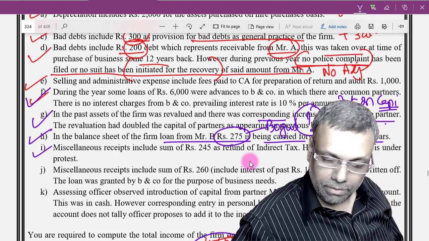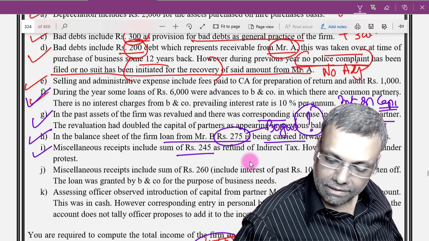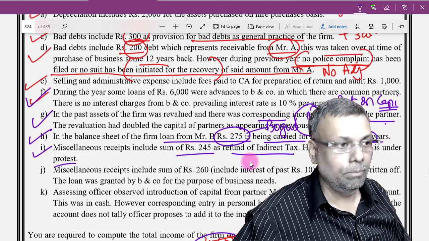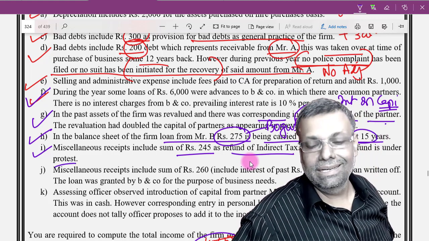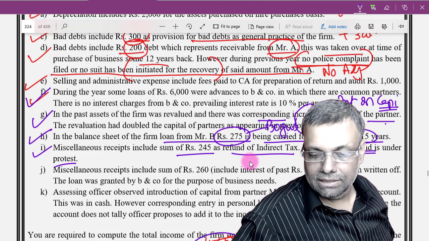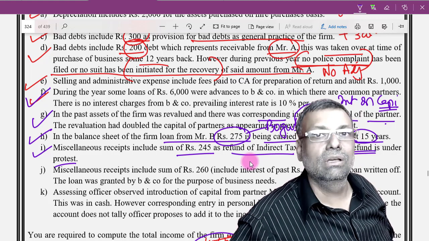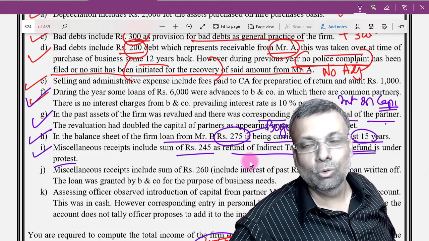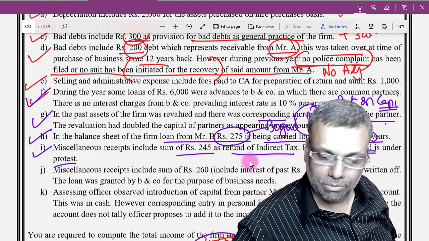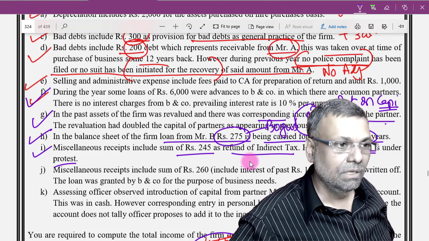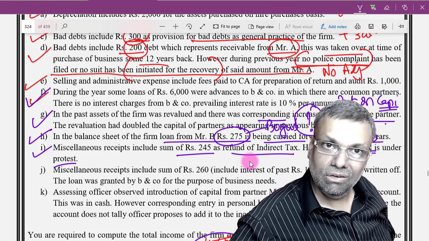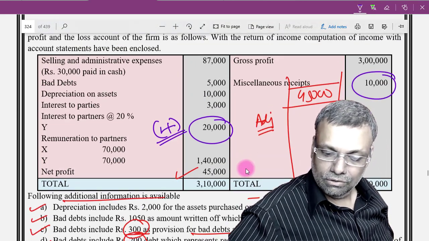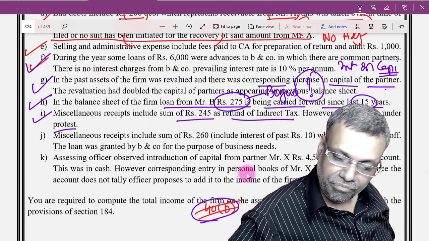Okay. Point number I, miscellaneous receipts include 2,45,000 refund of indirect tax. However, this refund is under protest. Okay, a refund under indirect tax law, which is under protest, doesn't matter, but you have actually got the refund. So you have got the refund, it is always a deemed income, and in many such situations, even in the past, I have explained that to you. So it is anyway your income, so you do not require any adjustment because it is already included in the miscellaneous receipts.